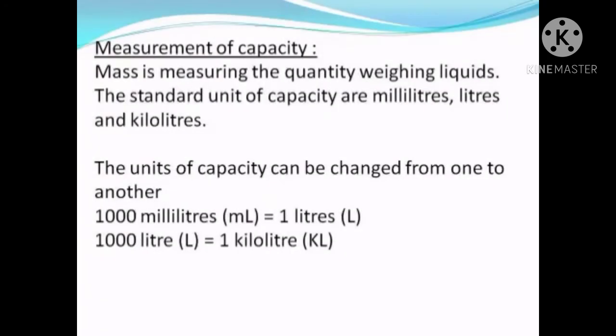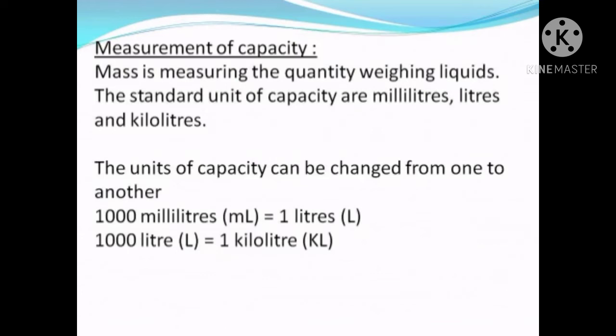It is the measurement of capacity. Previously we saw the measurement of mass. Here in the measurement of mass we were weighing the quantity of different objects. The same measuring of quantity, if you have to measure in liquids, then how do you weigh? Here for liquids we use the standard unit called measurement of capacity.